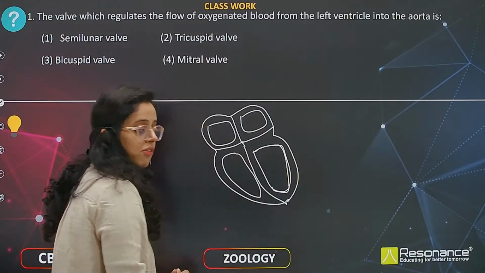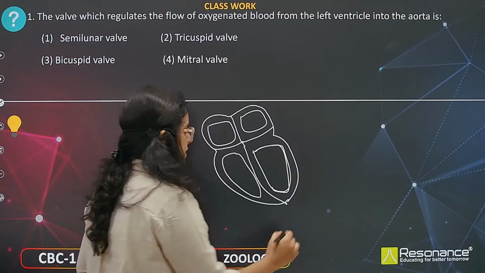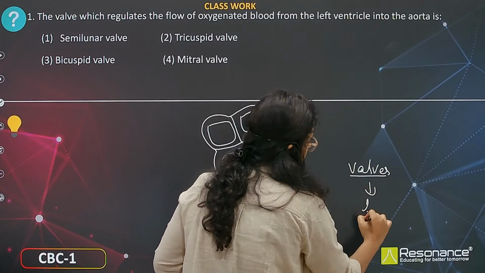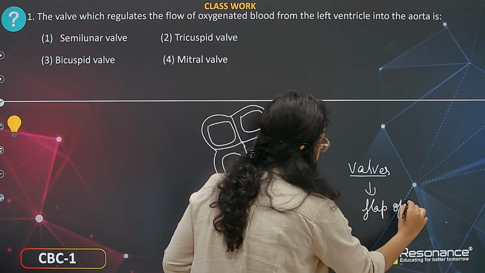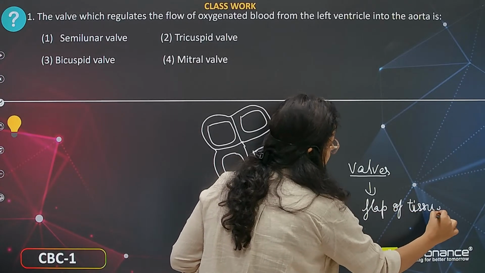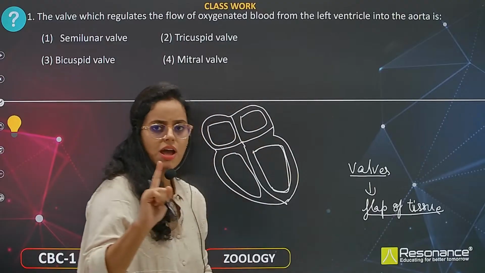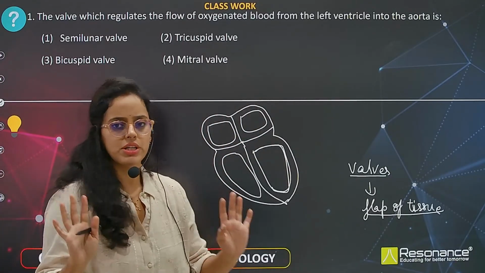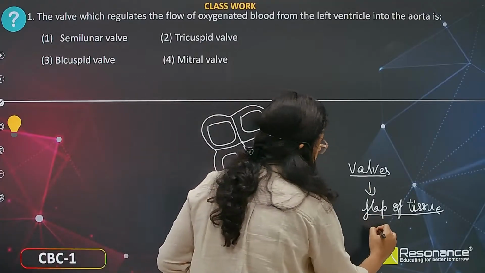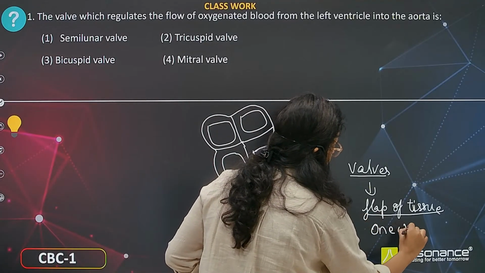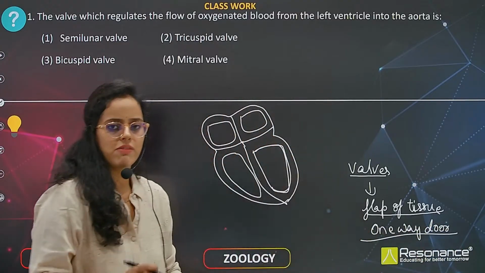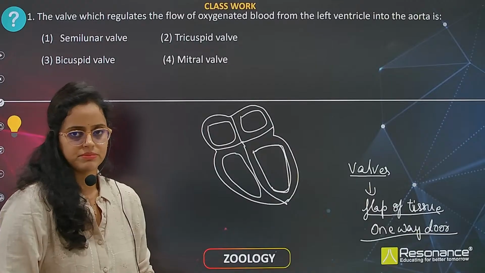We have valves. And what are valves? These are small flaps of tissue which act as a one-way door. Only from this door you can either enter or exit. Let us understand: it is a one-way door. You can only enter, you cannot go back.